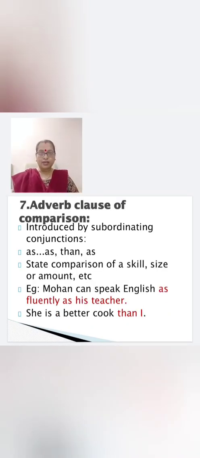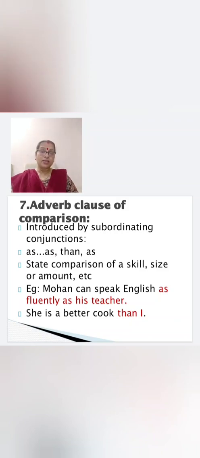Next we have adverb clause of comparison. This dependent clause is introduced by the subordinating conjunctions as, than, or as in the middle. Let us see what it does. What is the function?